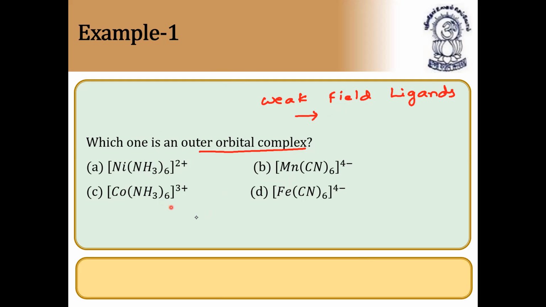Weak field ligands form outer orbital complexes and high spin complexes. So the answer is A, because it is nickel hexaammine, while the others are manganese cyano and hexaammine. The oxidation state of nickel is +2, a lower oxidation state of the metal, with a weak field ligand. Ammine is a strong field ligand only, but still it is considered in between. Which of the following is an outer orbital complex? Weak field ligands generally form outer orbital complexes.